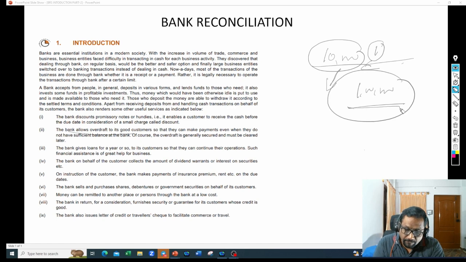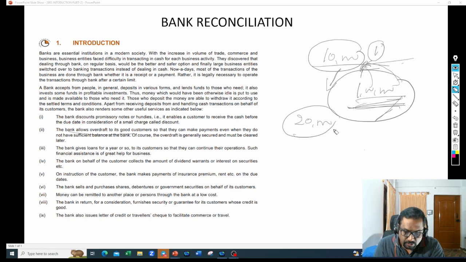Right? So whenever the overdraft facility is provided, what is the benefit for the banker? When they provide this overdraft facility, this is nothing but a loan. So whatever amount you withdraw, for example, a 1 lakh overdraft facility is given to the customer, right? Let us say I have withdrawn 20,000 rupees out of this 1 lakh.